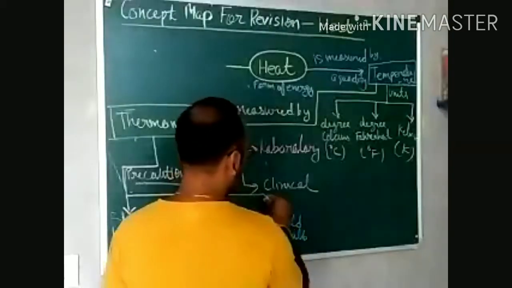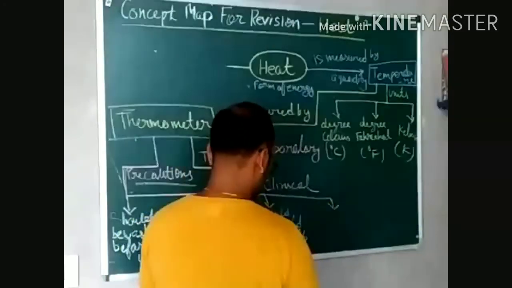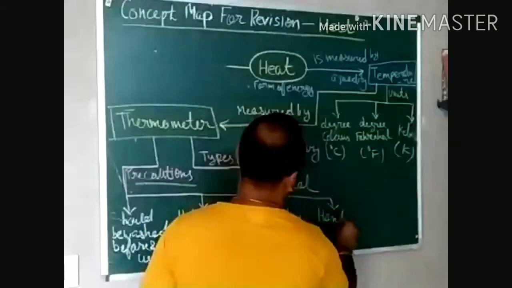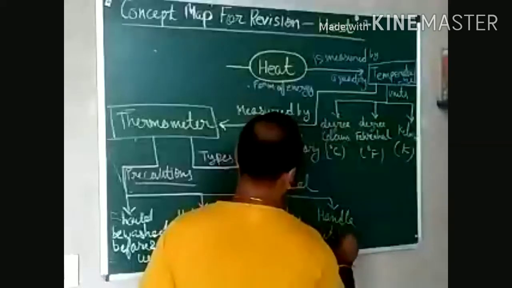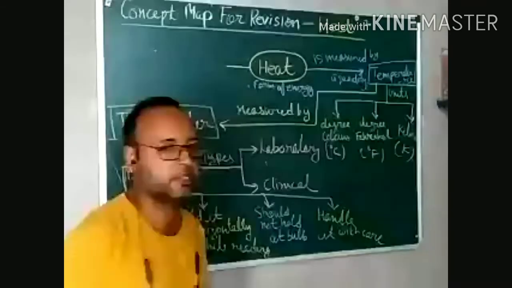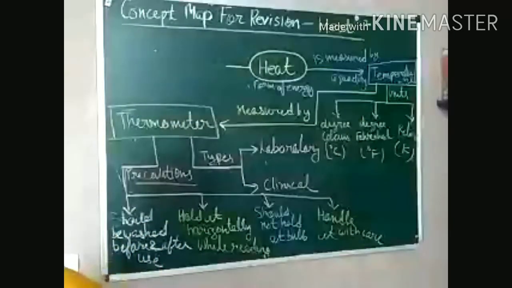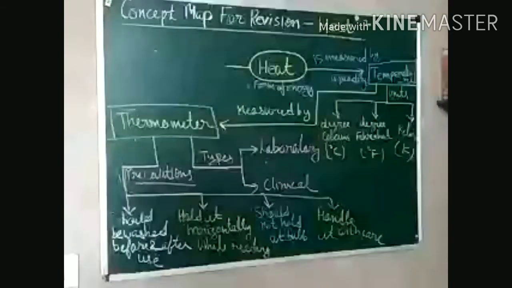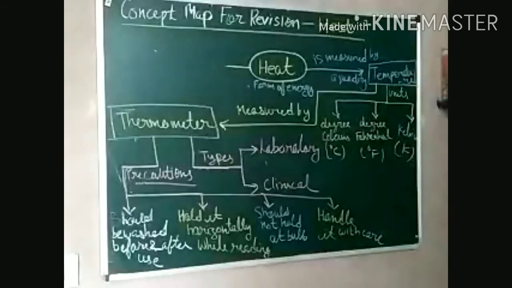Then the last but not the least, because it contains mercury also, we should handle it with care. Glass is there, so it can be broken also. So we have to be very careful for this, right? Till here it is clear. So effects of heat and temperature we have discussed.